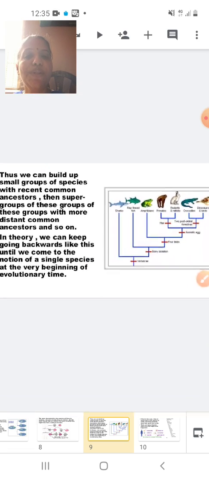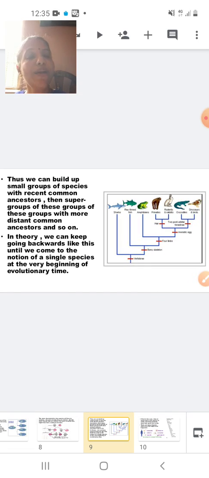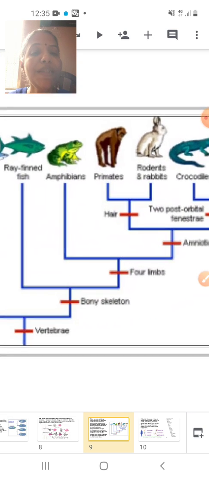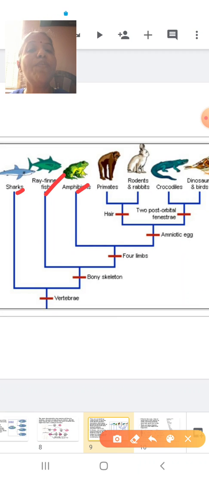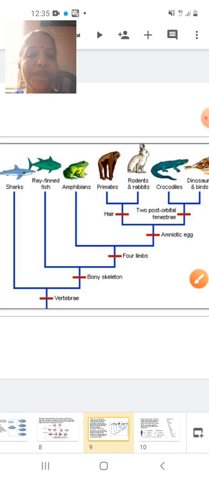Now let's move on to the next one. I hope you understood how, from a single simple vertebrate animal, we have evolved to form the different groups of organisms or different species of organisms.